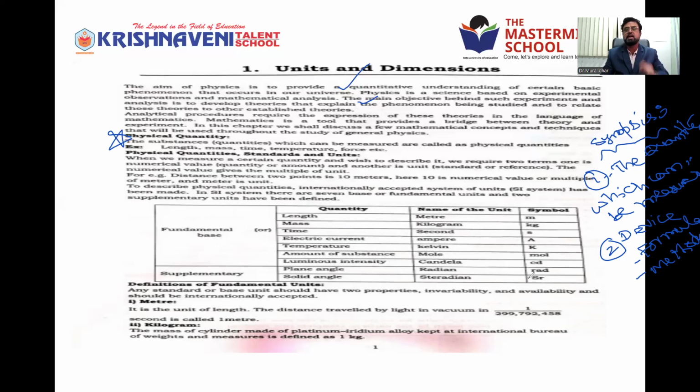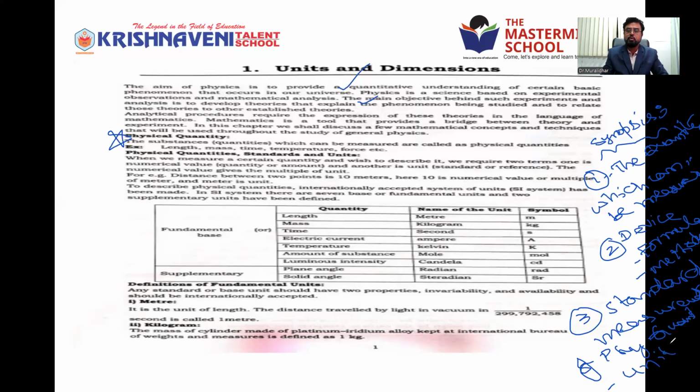These physical quantities are represented by some standard measurement. Very important point: the standard measurement of a physical quantity is called a unit. Why are we calling it standard? For example, length is measured by meter only.